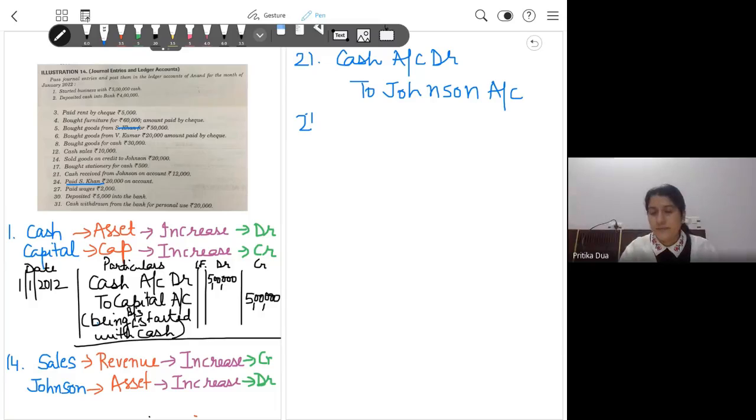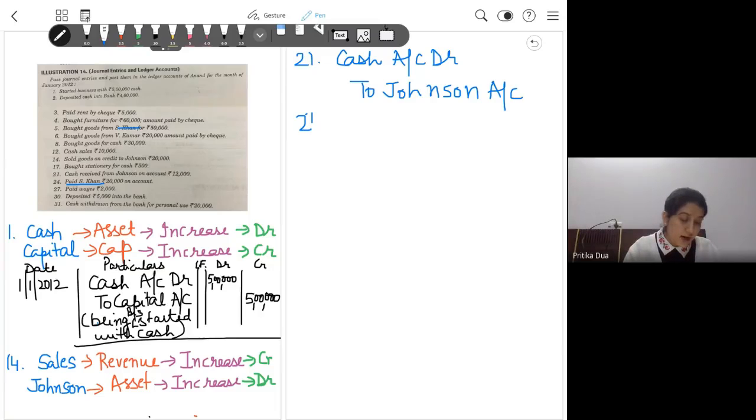Modern classification, that is what I can make out from your voice, it is cracking in between. As per modern classification, Johnson is a debtor. Debtor is an asset for the business, and hence Johnson by making the payment is actually reducing the debtor balance. Earlier Johnson was a debtor of 20,000, now it will remain 8,000 because he is making the payment of 12,000. So there is a reduction in the assets of the business, hence that will be credited.